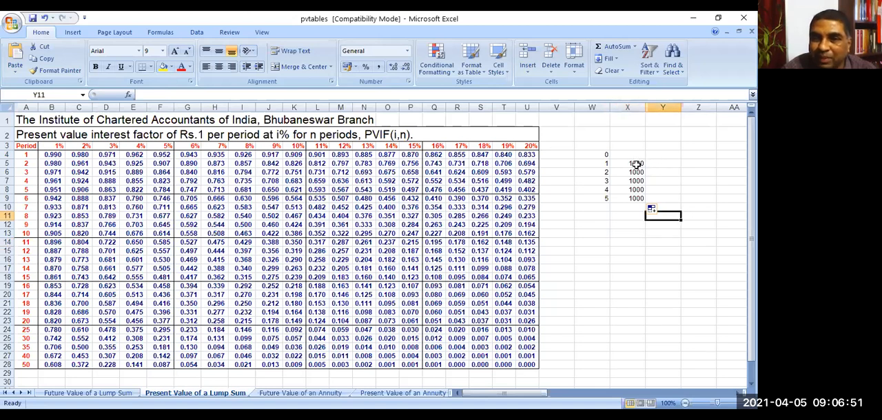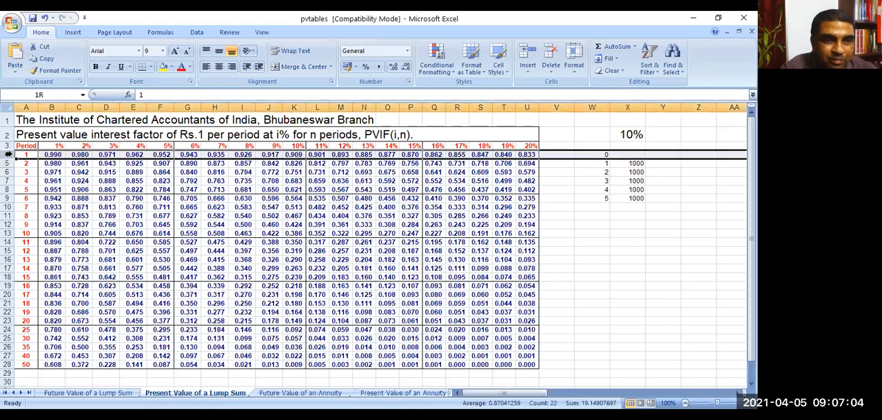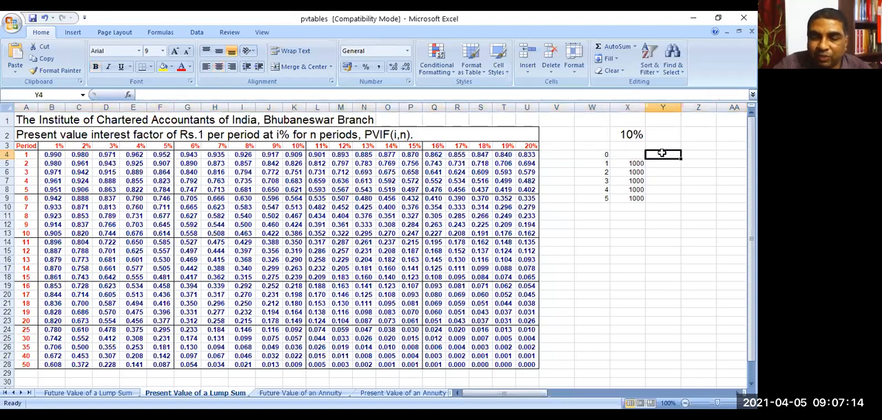What you can do? This 1000, let us say the time value of money is 10%. This is after 1 year, 1000 rupees. What is the present value of 1 year at 10%? We can find it out. 1 year, 10%: 0.909. So you can multiply it with 0.909.